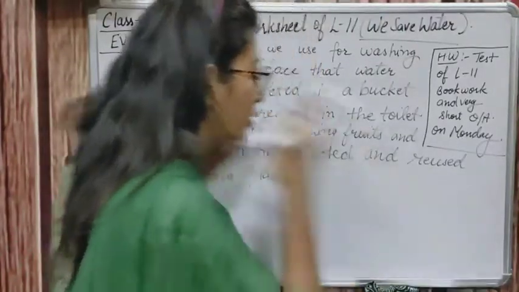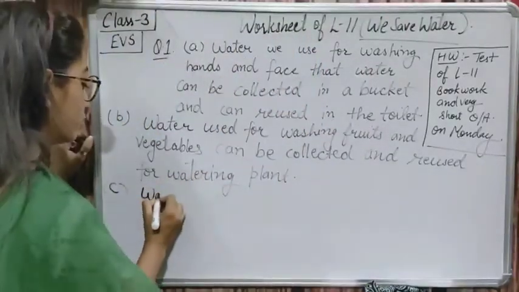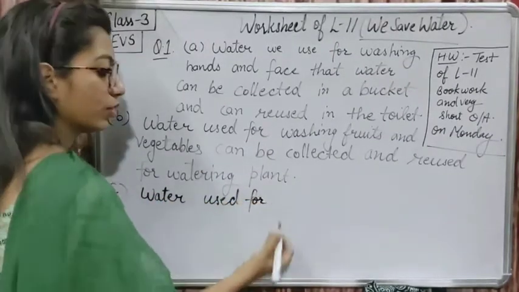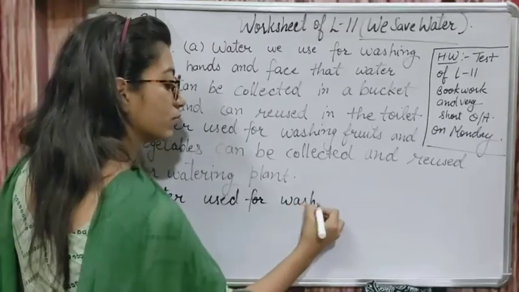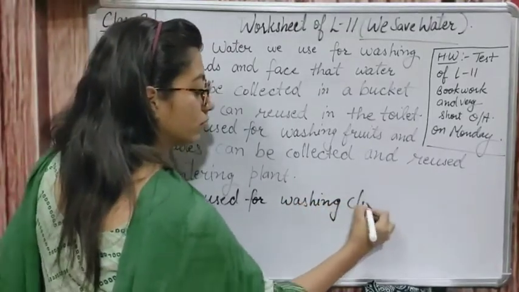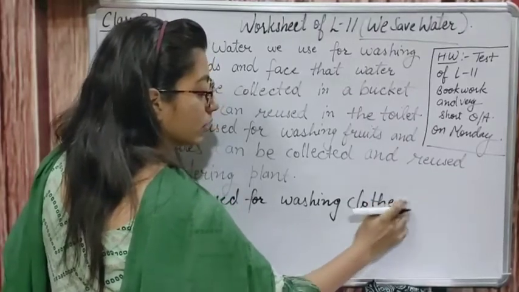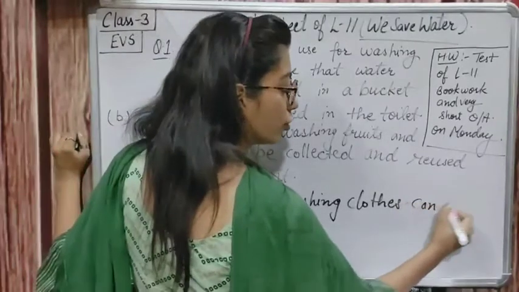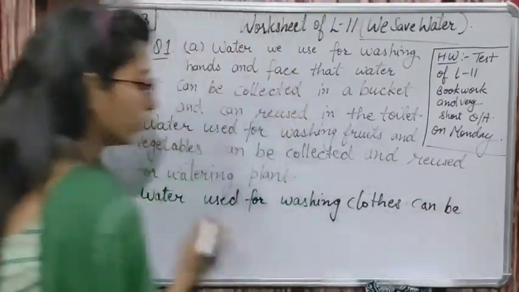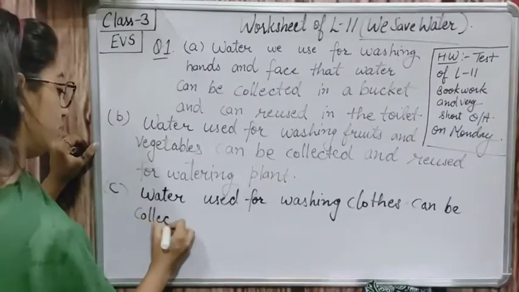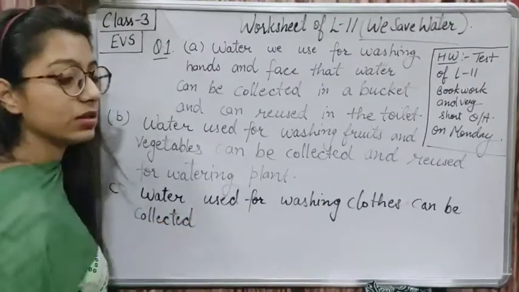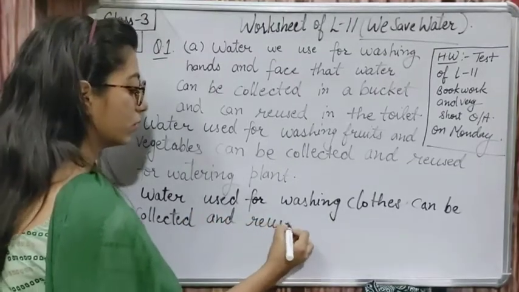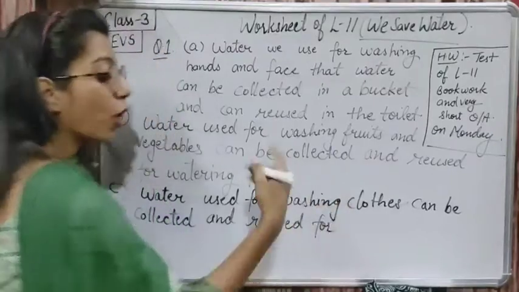Water used for washing clothes can be collected in some tubs or big containers and reused for mopping the floor.